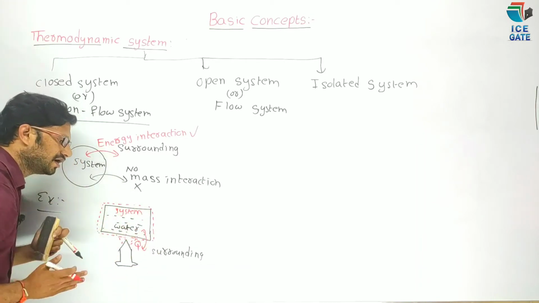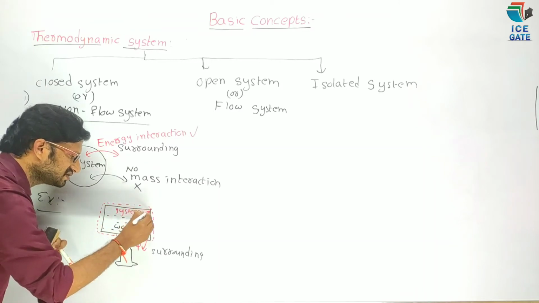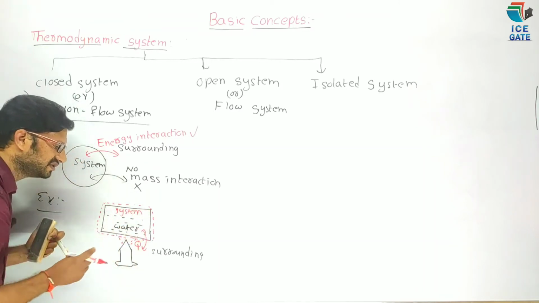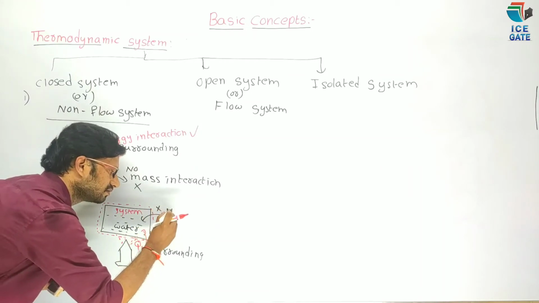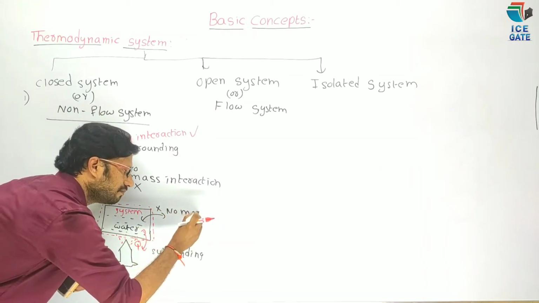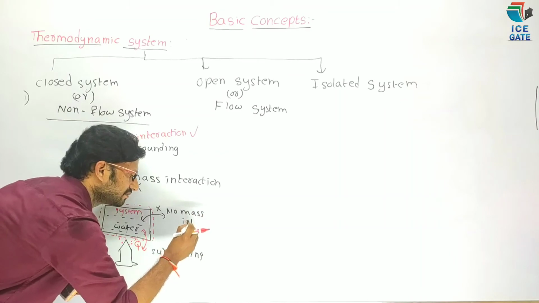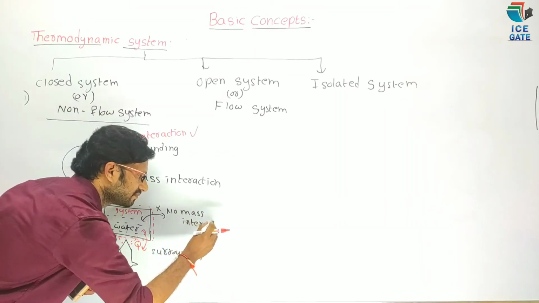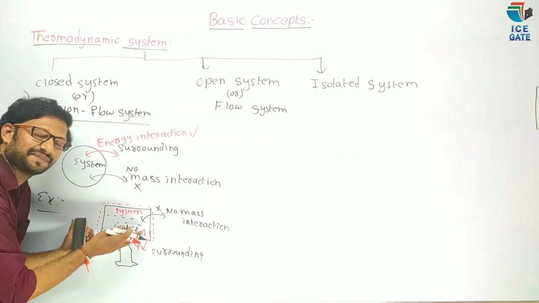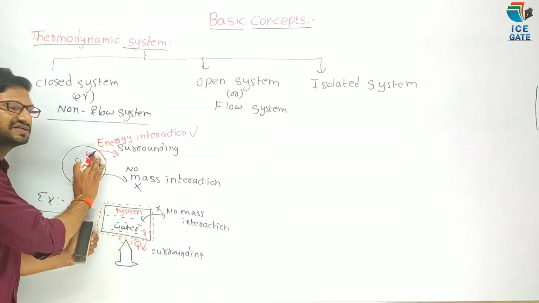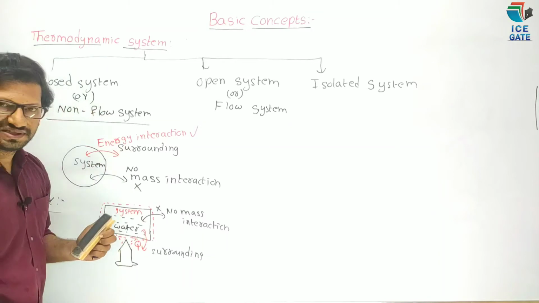Now, as the container is closed, there is no mass interaction between system and surroundings. This type of system is known as closed system or non-flow system.